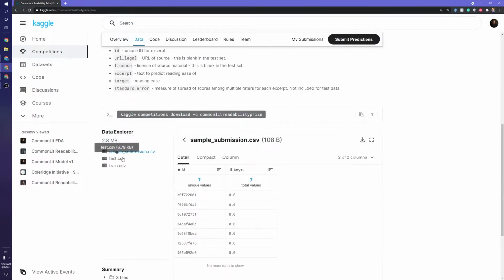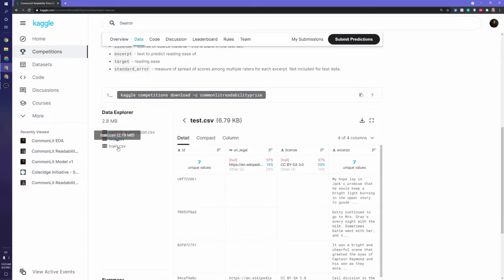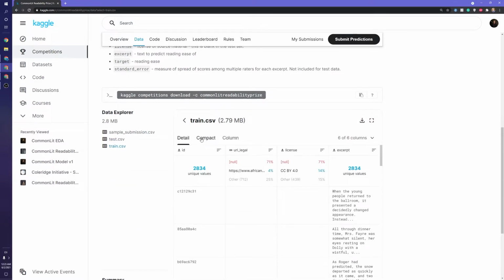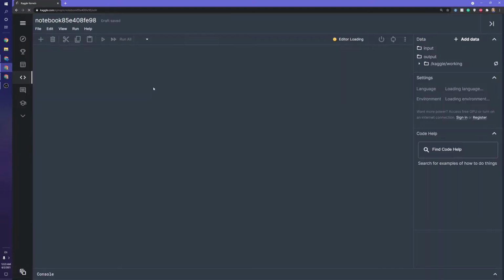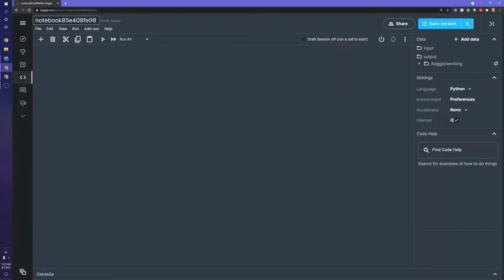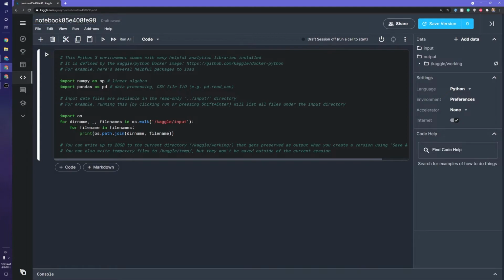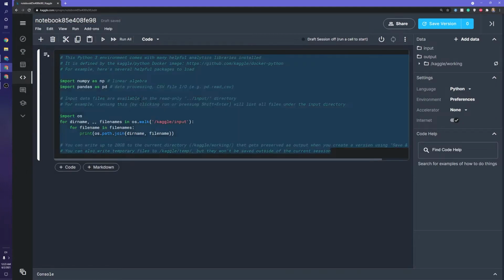So you can see the data is down here. We have test data, training data. And I really just want to jump right into this. So to get started, we're going to click on code over here and go to a new notebook. And this will allow us to start, as it says, a new notebook. So this is like a Jupyter notebook you would find. I'm just going to go ahead and delete this.